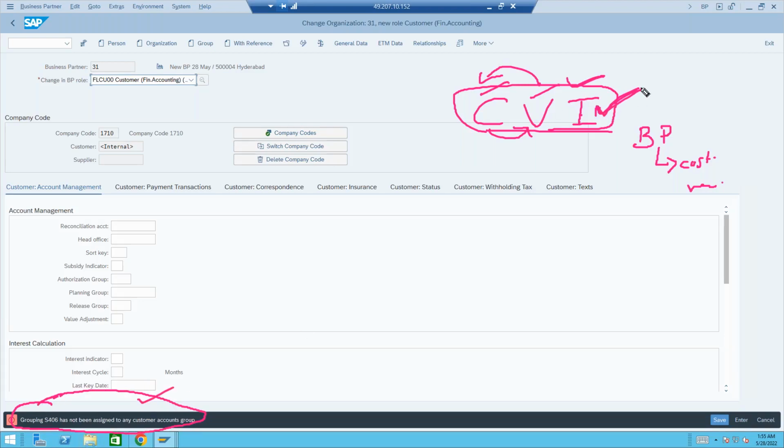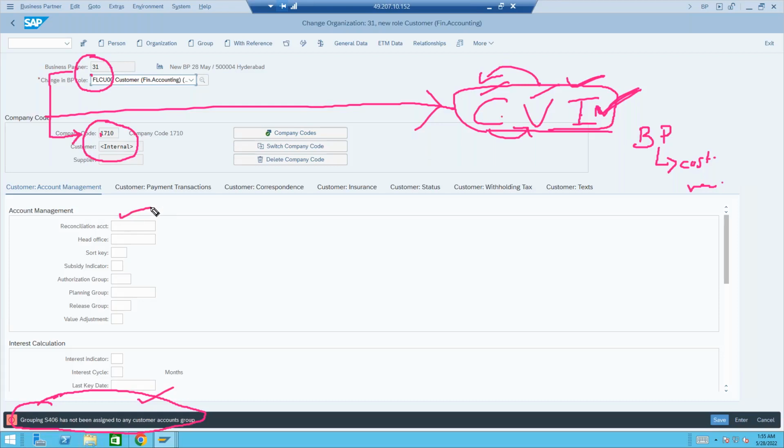Right? CVI. What is this? So far, we have discussed business partner, BP grouping, BP number ranges, screen sequence, whatever we can control for the business partner. But at the same time, even for the customer also, there are number ranges. For the customer also, there is an account group, right? Where all this is controlled. And see, as of now, we have not established any relation between the customer and the business partner, right? The relation between the customer and business partner is nothing but CVI. So we have to set up the CVI before we proceed with this. So that's the reason the system is stopping.